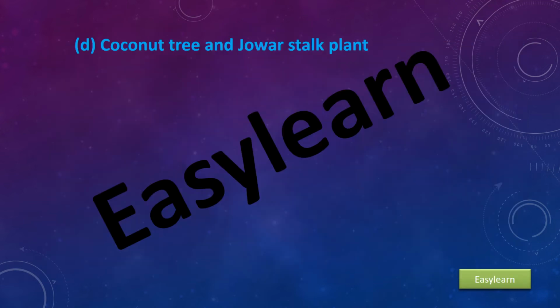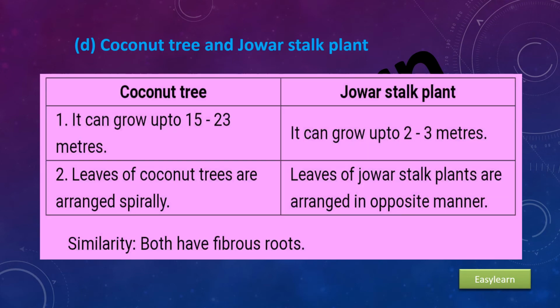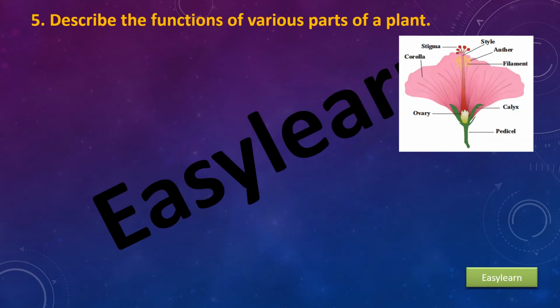D, coconut tree and Jawar stalk plant. First, the coconut tree can grow up to 15 to 23 meters. The Jawar stalk plant can grow up to 2 to 3 meters. Second, leaves of coconut trees are arranged spirally. The leaves of Jawar stalk plants are arranged in opposite manner. Similarity: both have fibrous roots.